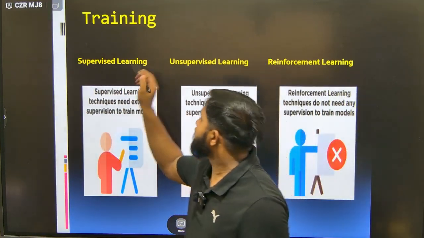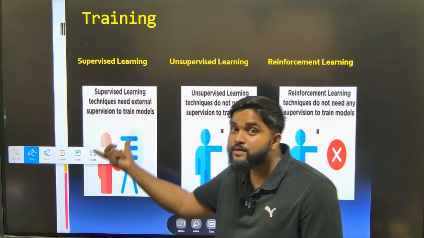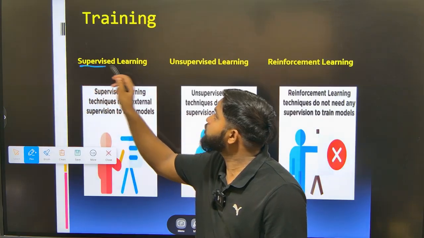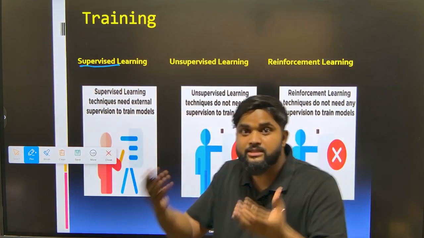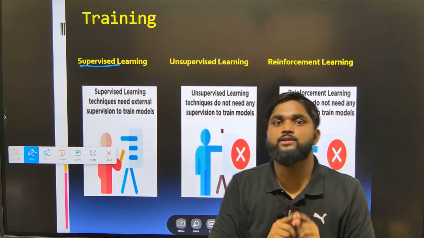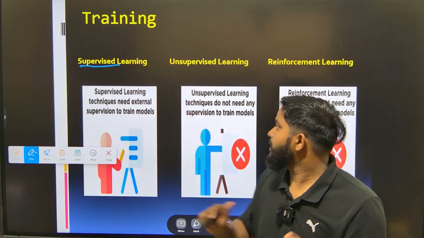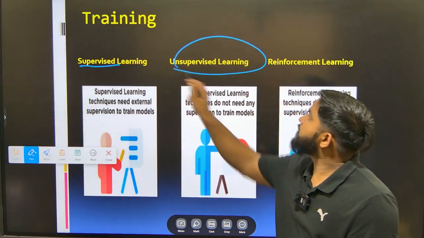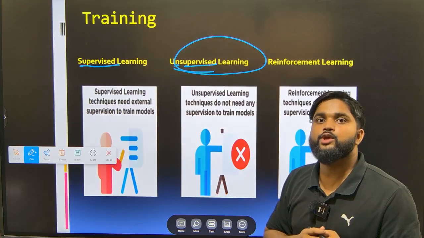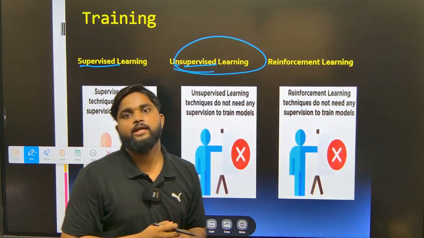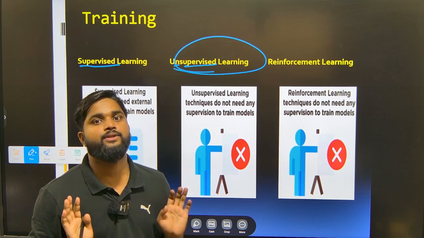Now we'll see what the training approaches are. In the supervised learning model, from the name itself, supervised means supervision is required. If the machine is learning something, there should be a supervisor to check whether the machine is working correctly or not. And in unsupervised, from the name itself, un-supervised, no supervision is required. Same in reinforcement learning, because it works with a trial and error approach, so no supervision will be there.